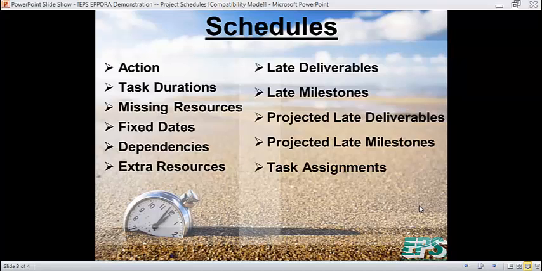At the end of each day, when EPPORA does its allocation, it sets up a set of messages saying, here are the extra resources that we have, and provides that information to the project portfolio manager and executives. It also has missing resources, so that if there are missing resources for a task, meaning there's no labor category or individuals in a labor category that can support it, it also provides messages.